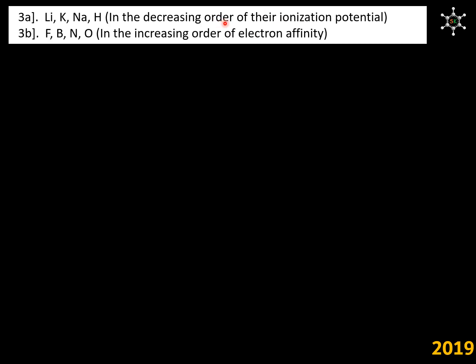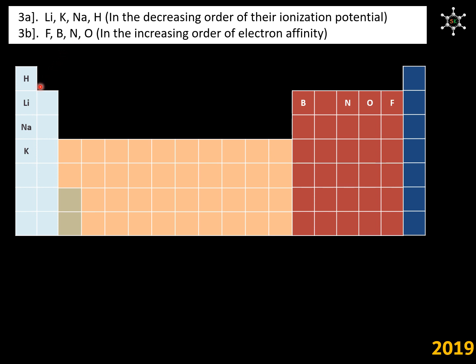Question 3a, we need to find out decreasing order of ionization potential. Question 3b, we need to find out increasing order of electron affinity. Let us try to find out the position of these elements in the periodic table. Question 3a elements belong to group 1 and question 3b elements belong to second period.